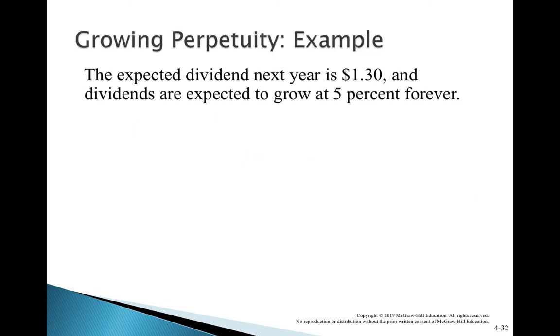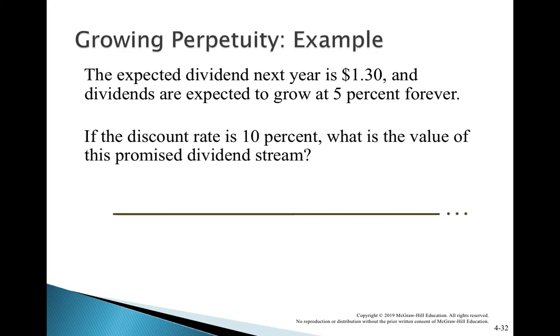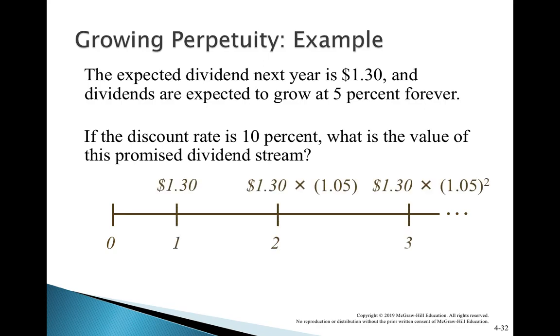Example here: the expected dividend next year is 1.30 and dividends are expected to grow at 5% forever. What will be the price you are about to pay for this stock if the rate of return is 10%? Simple: 1.3, second year 1.3 multiplied by 1.05, third year 1.3 multiplied by 1.05 square, and like that it will continue.